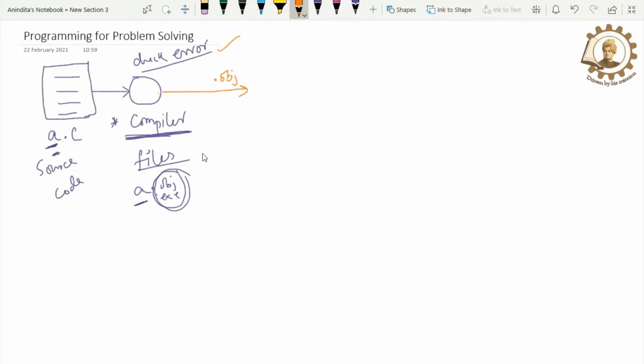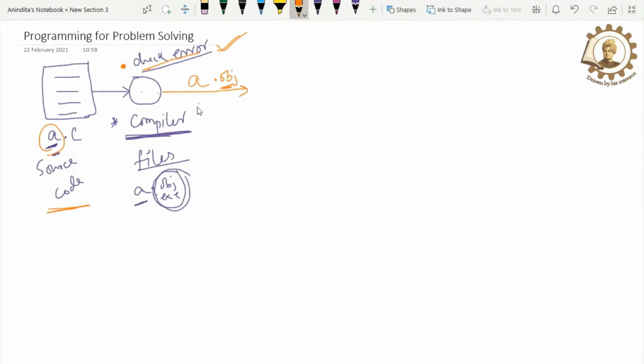So just write it down: when source code is compiled by the C compiler, the first step is that the compiler will check for errors. If no error is found, then the C compiler will generate a file with the same name as the source code, but the extension will be obj.